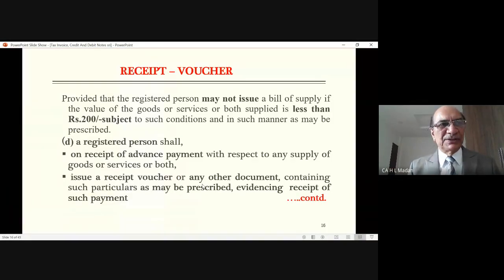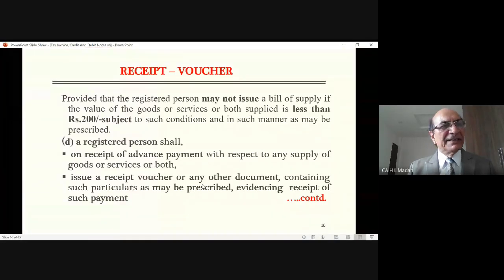Normally people do not issue this. Normally people don't issue, they don't have the practice. Although as per accounting principles also, whenever you are receiving any amount, you are supposed to issue a receipt. But here GST makes it compulsory, whether otherwise in your accounting practice you are issuing receipt or not. But here he says, for GST purpose, if you have received any advance, whether in cash or by check or by any other payment, for which you have not issued the invoice so far because you have not supplied the goods or you have not rendered the services, then for that advance received you have to issue a receipt.